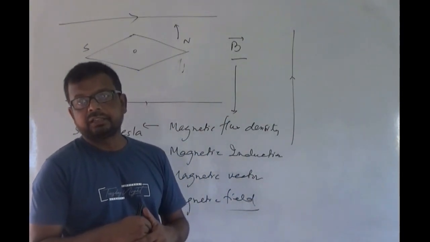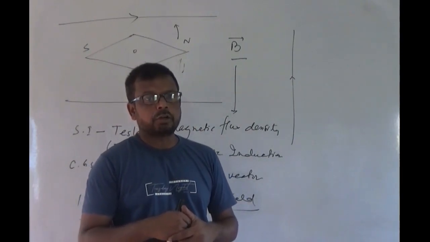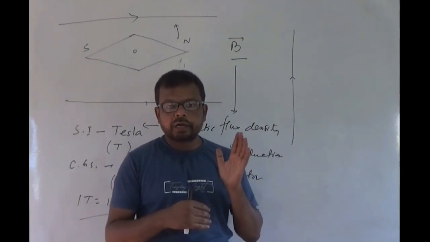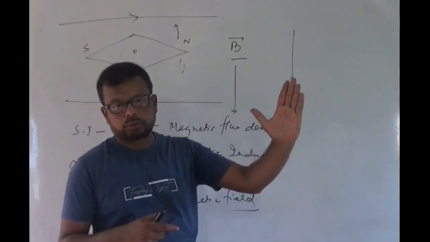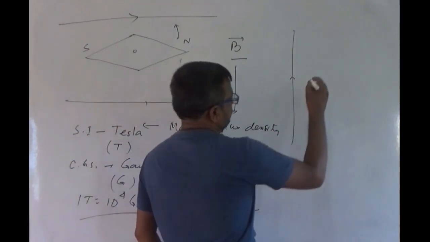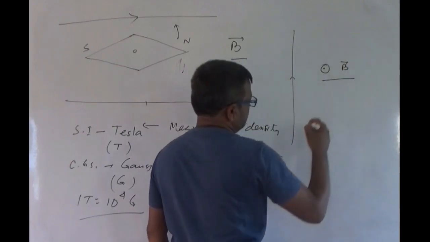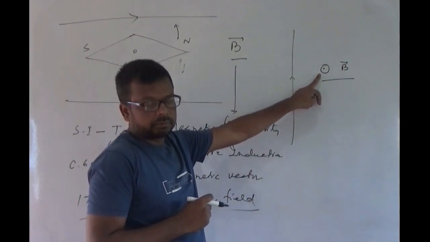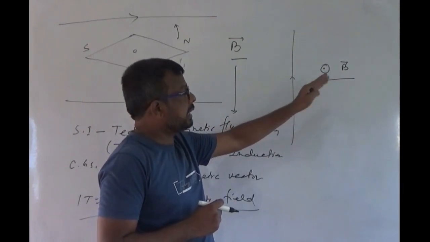The magnetic field perpendicular to the plane of paper or plane of board in the upward direction. That means if magnetic field is out of the board or out of the paper, then it will be denoted by this sign. This sign means that magnetic field is perpendicularly out of the board.